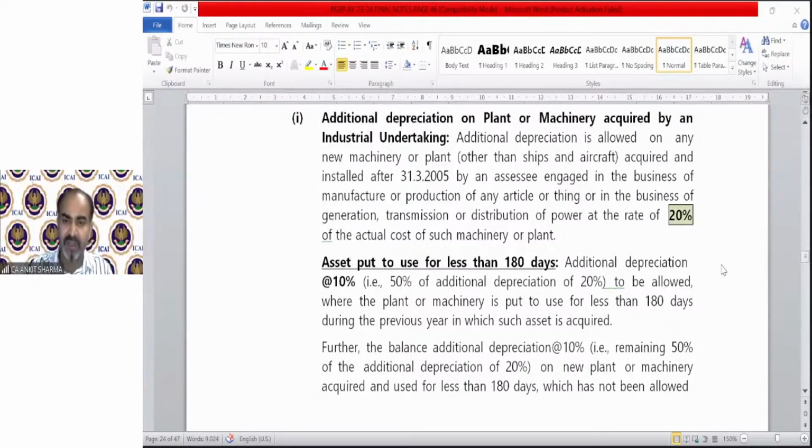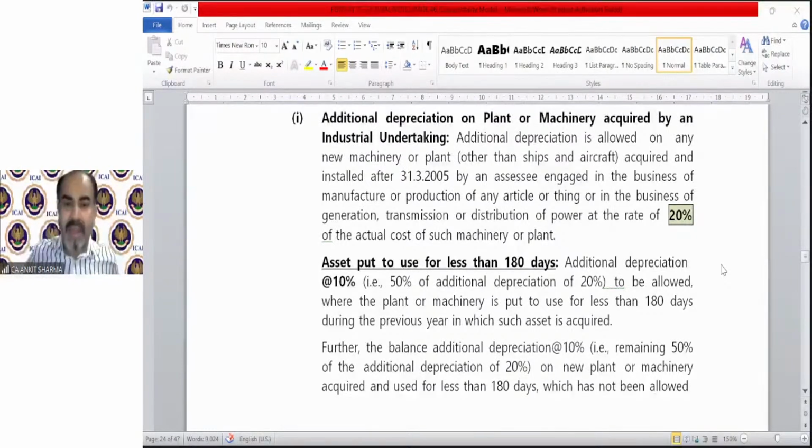And that 50% is for both normal depreciation as well as additional depreciation. So additional depreciation at 10%, that is 50% of the additional depreciation rate of 20%, is to be allowed where the plant and machinery is put to use for less than 180 days during the previous year in which such asset is used. But there is a very good concept.